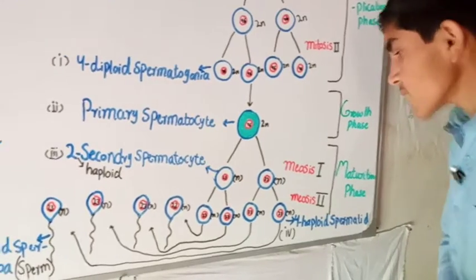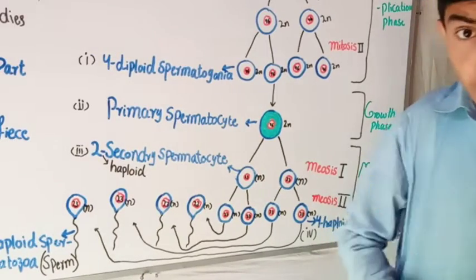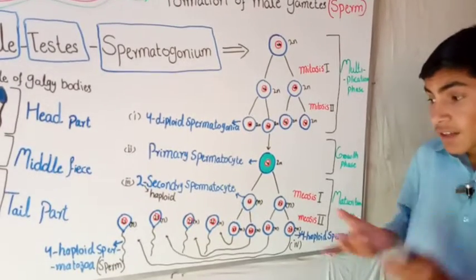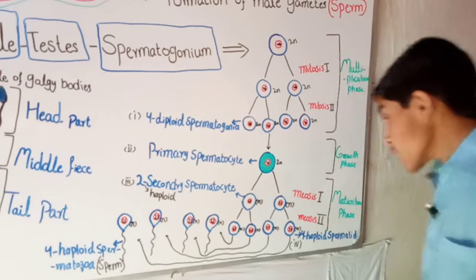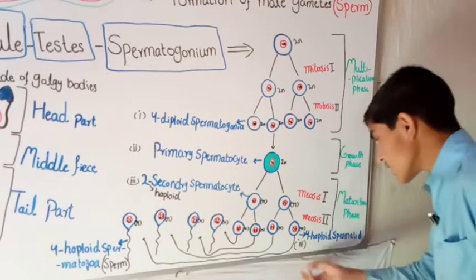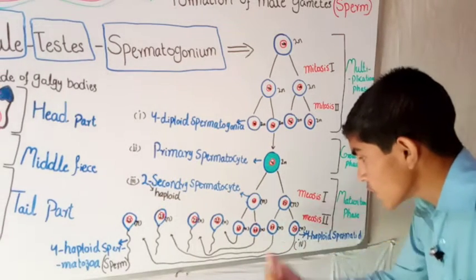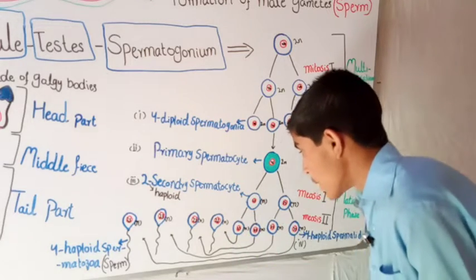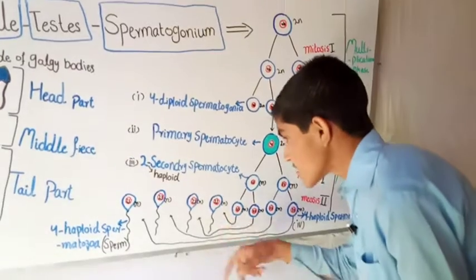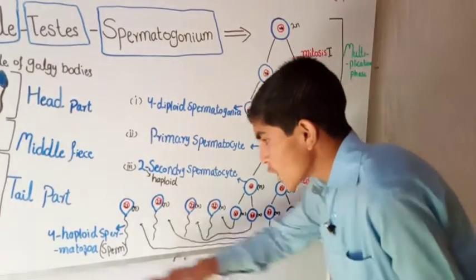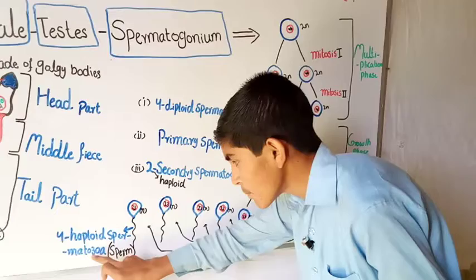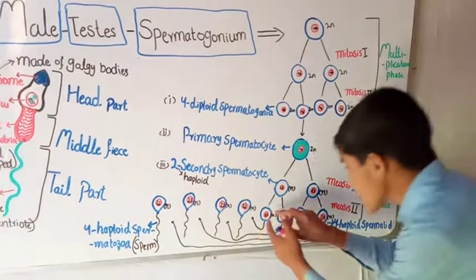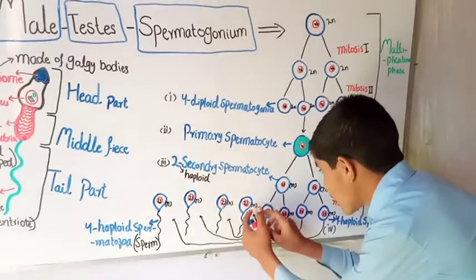Now the cells are prepared to make the sperm. After some time they become sperm. On the last phase, the 4 haploid spermatids also convert into a sperm-like structure.